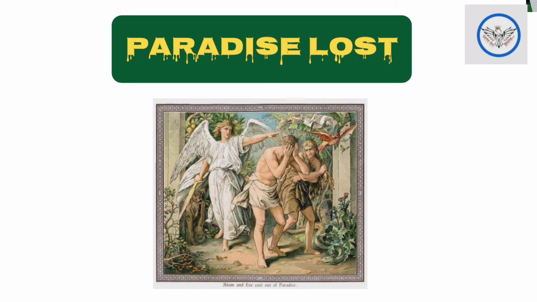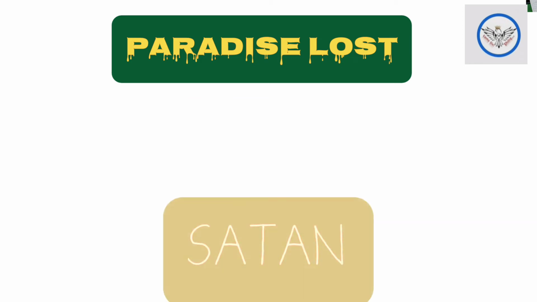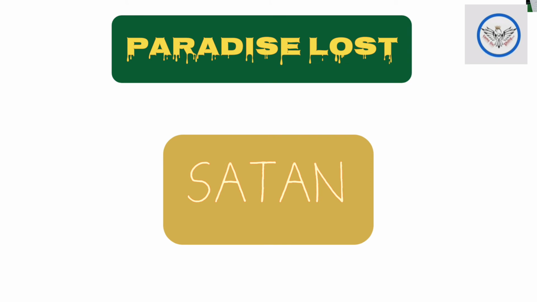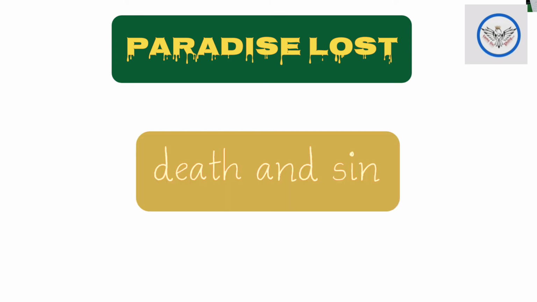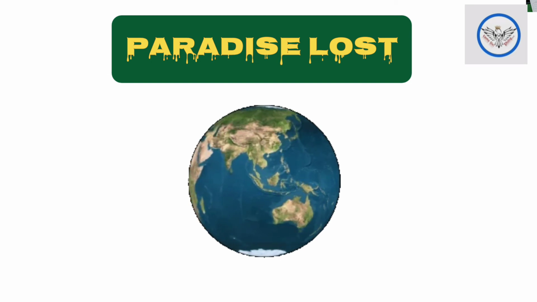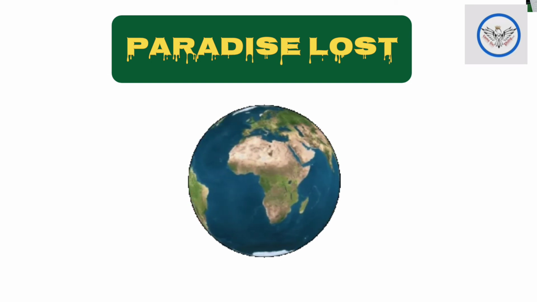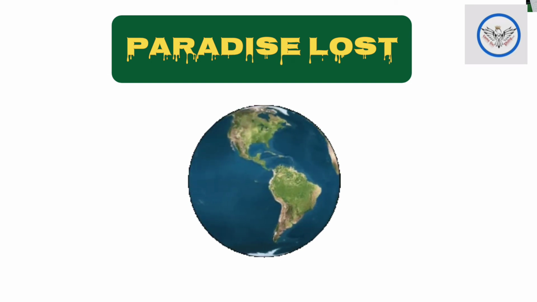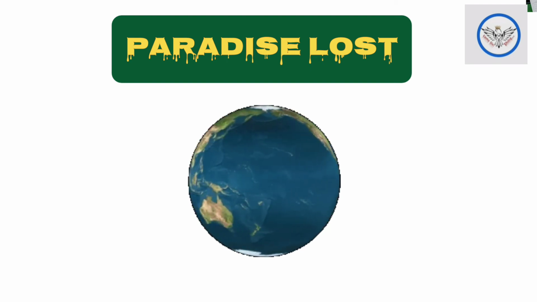Then God sent his angels to punish Adam and Eve. But before punishing Adam and Eve, the angels wanted to punish the one who misled them. That was Satan. Actually, Satan has two children: first, Death and Sin. So he sent his children to earth, and they made the earth unbearable. Means they made animals carnivorous.